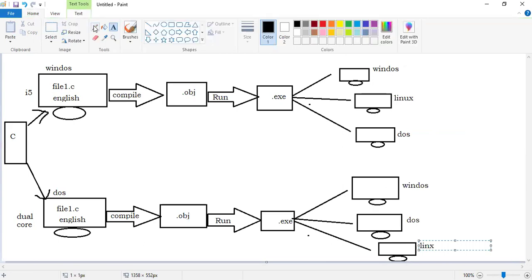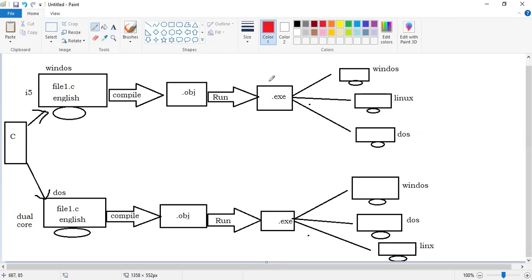Now tell me, sir, can this executable file happily run in this system? Yes, because this software is developed using the Windows operating system only. So in this system, where Windows is installed, this application will happily execute. But in this case, it is not possible.